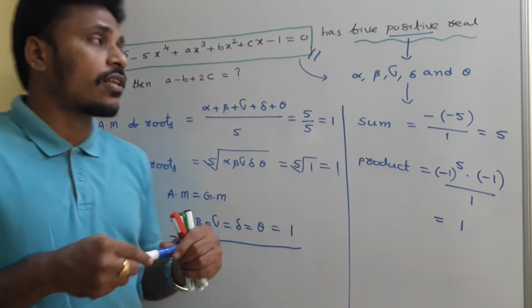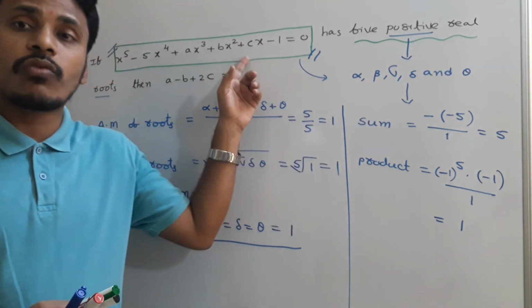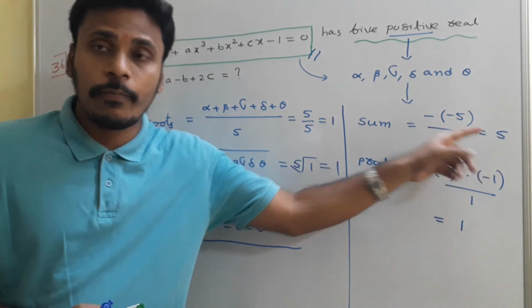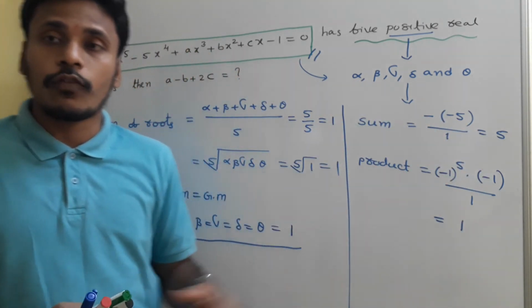Once again I repeat for you. As they mentioned, the equation has positive real roots. Let there be some 5 positive roots. So just from the equation write the sum of the roots and you get it as 5. Write the product of the roots and your value is 1. Okay, sum of the roots is 5 and product of the roots is 1.